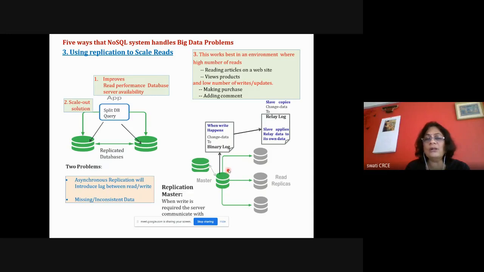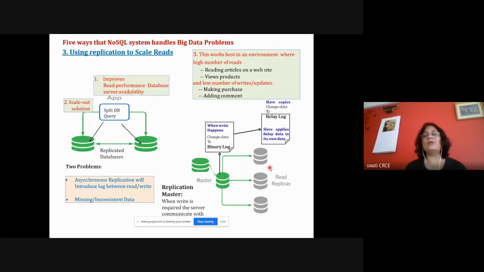Slowly all the slaves will receive this change data, the binary log, into the relay log, because the change might be big, so it cannot happen immediately. The change is indicated in the binary log at the replication master, and all the slaves retrieve this binary log, which is available at the slave side in the form of a relay log.